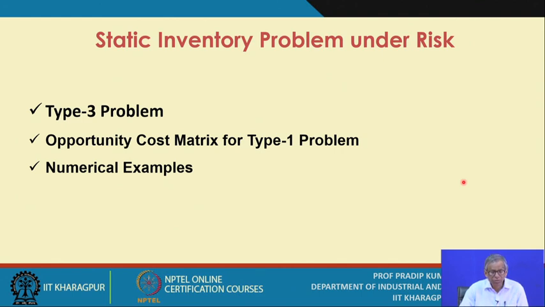And this opportunity cost matrix concept I intend to discuss with reference to the type 1 problem.